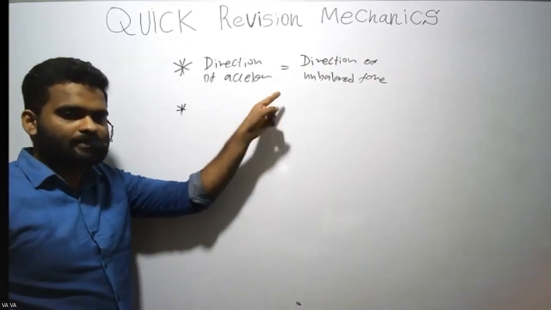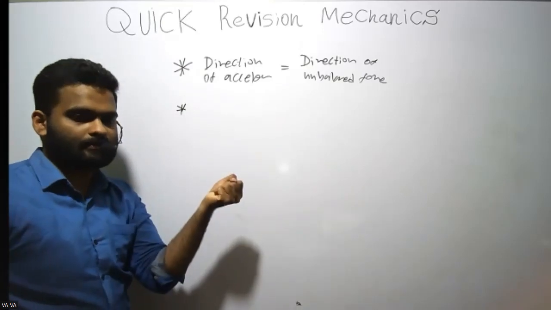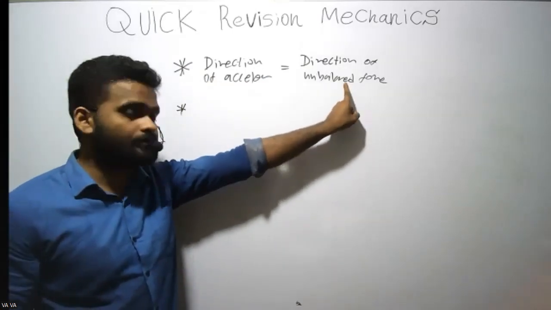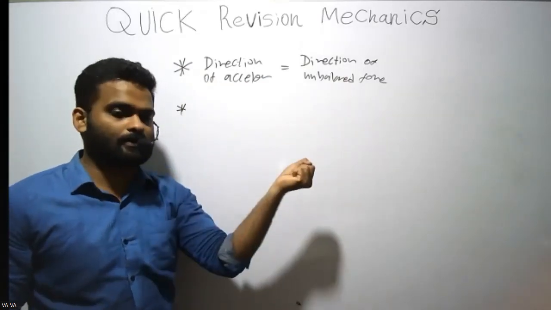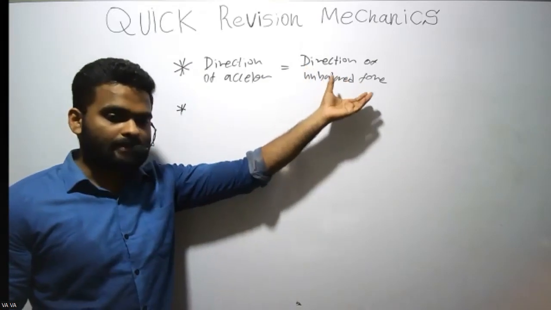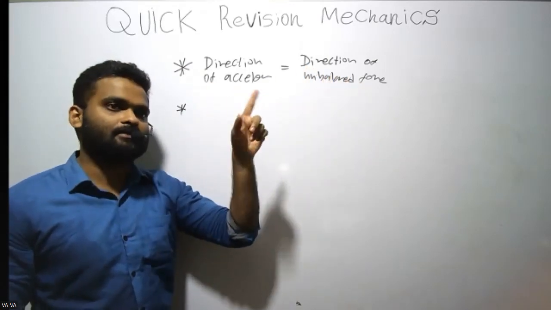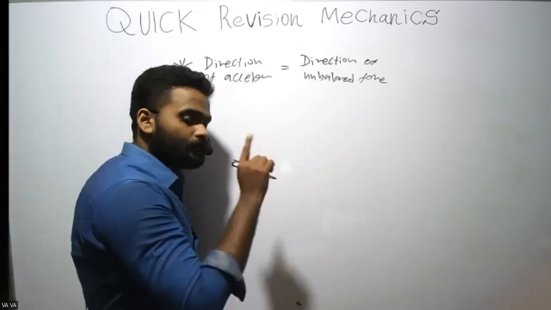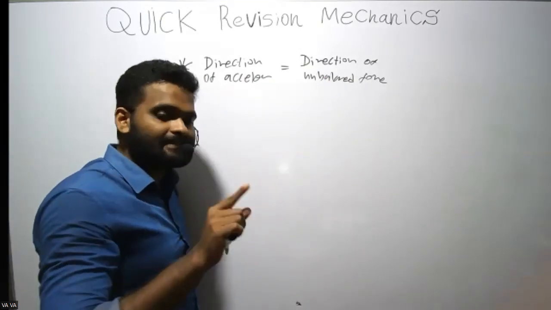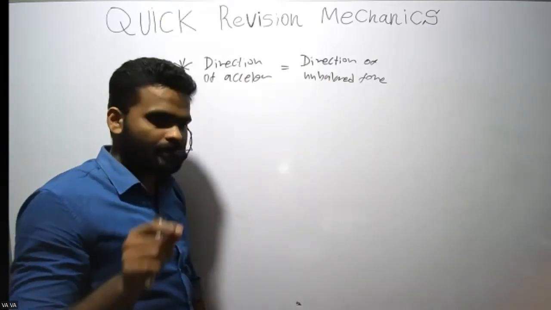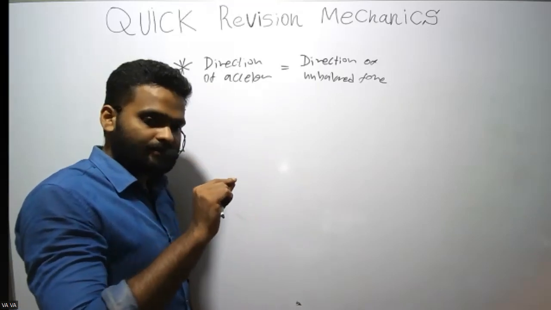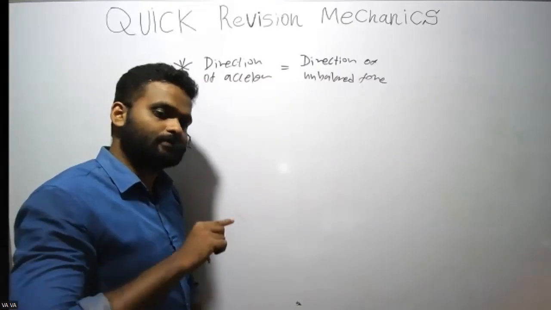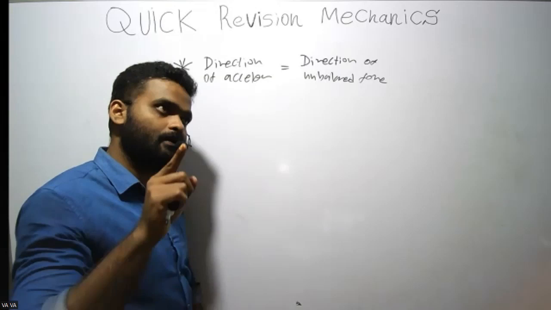So this looks obvious, right? When you have a force to one side, that is the direction of the unbalanced force. Unbalanced force means just a force, right? We can think about that, but in some cases it is a bit hard to think about the direction of acceleration. So whenever you have acceleration, think of it in terms of unbalanced force. Don't think in terms of velocity. Always think in terms of force.